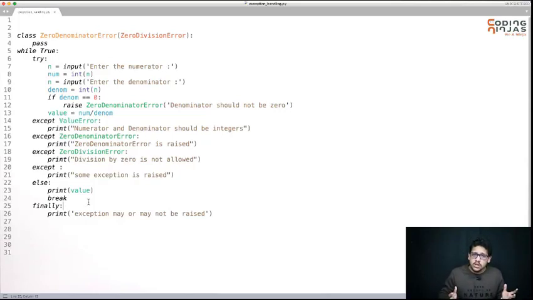Else will execute when no exception is there, and finally will be executed whether exception or no exception is there. So finally will be executed every time, but else will be executed only when exception is not there. These are the cleanup actions which we have explored so far, and this is all about exception handling. If you know all about this, you can handle any kind of exception.